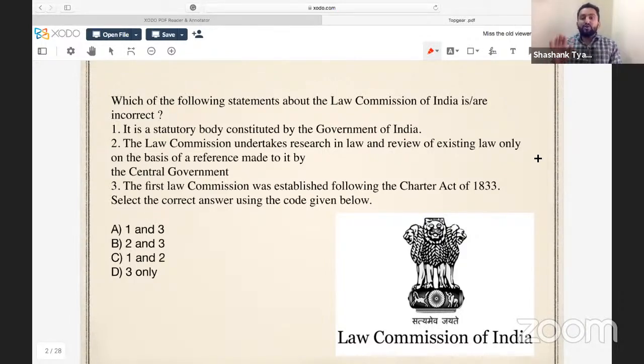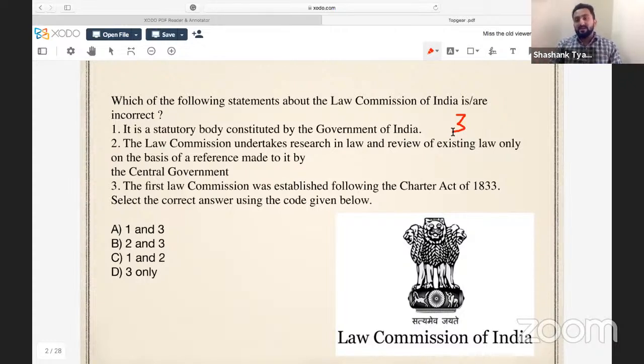First of all, you should know, if we talk about government bodies, on the basis of their establishment, they can be categorized into three types. One is constitutional body. It means that body is mentioned in Constitution. For example, Election Commission of India. For example, UPSC. There are specific articles. Article 324, Election Commission. So this is a constitutional body.